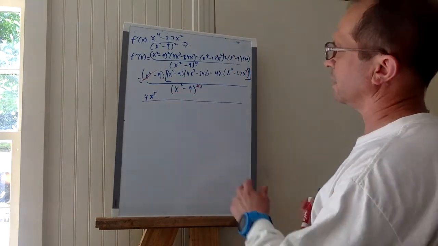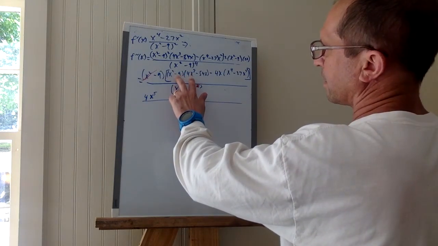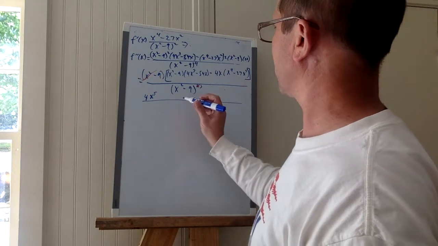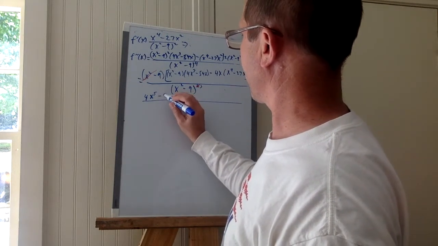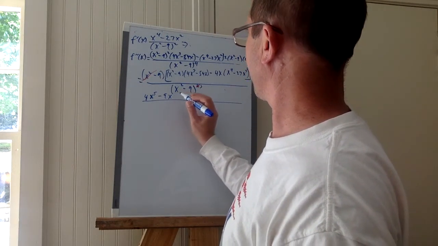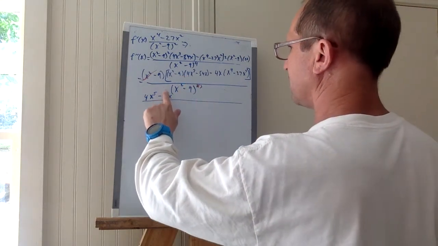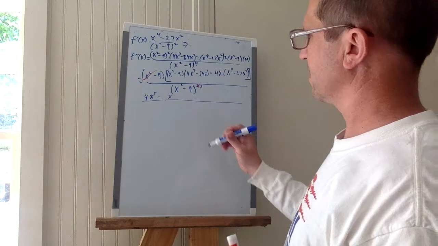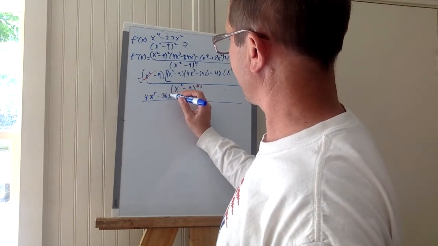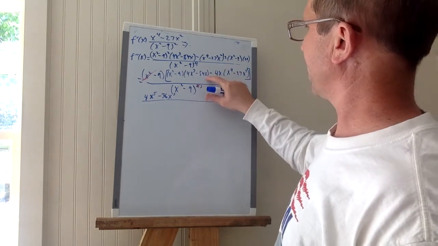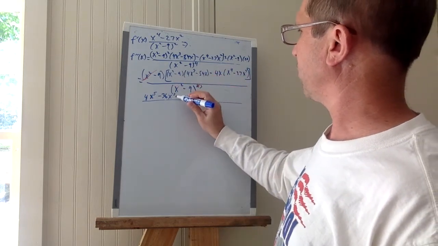All right, and then we get minus 9x cubed. No, minus 36x cubed. Minus 54x, that's minus 54x cubed.